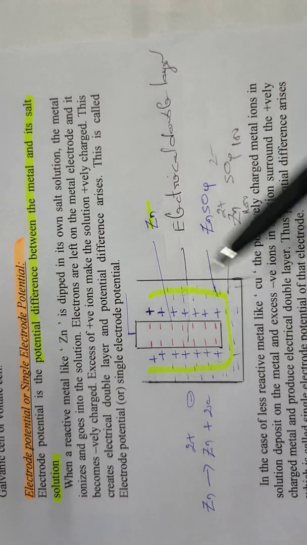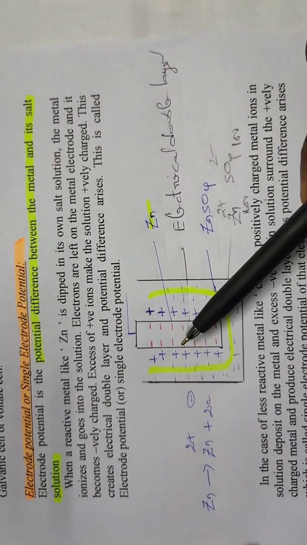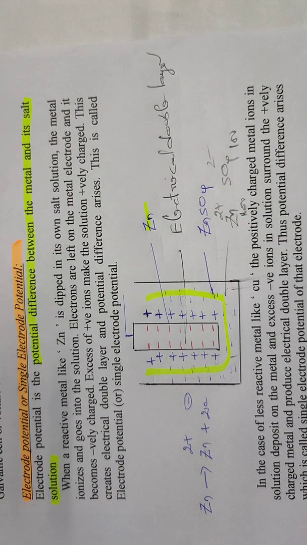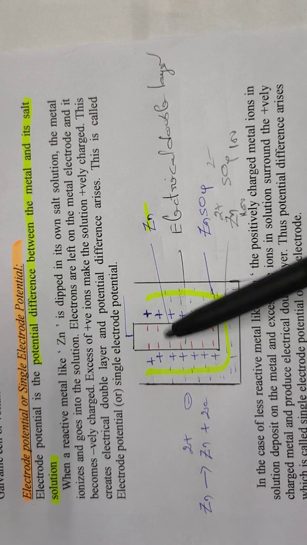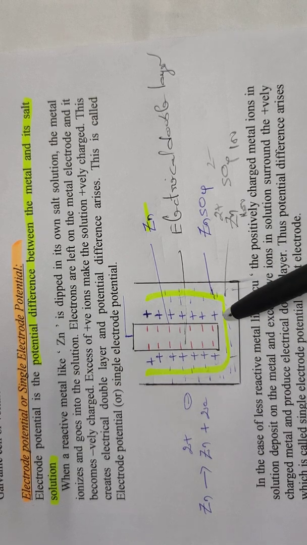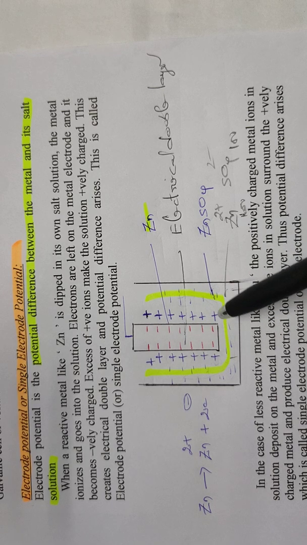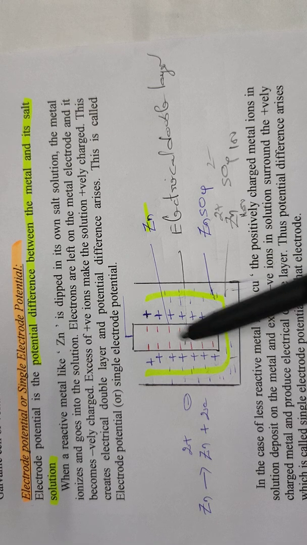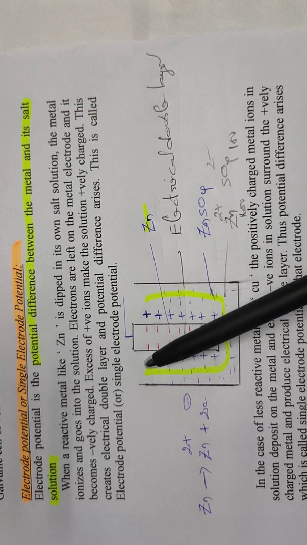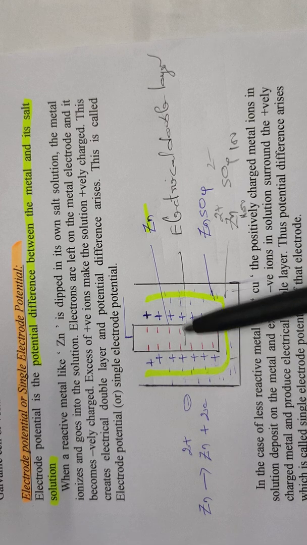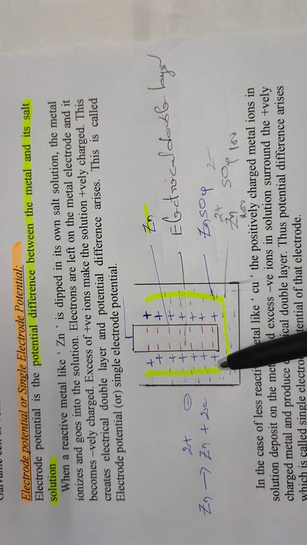For example, the zinc electrode is the most reactive metal. When the zinc electrode is dipped in its own salt solution, it loses ions because of its high reactivity. Immediately it starts ionizing. The ionization starts from the surface of the metal and it loses positively charged ions into the solution.